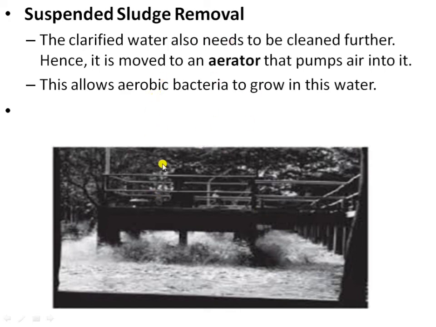Okay, this is all about wastewater treatment. The first step is screening, where the wastewater passes through the bar screener to remove the large suspended particles. Next is the grit and sand removal tank. Here the grit and sand settle down at the bottom of the tank.